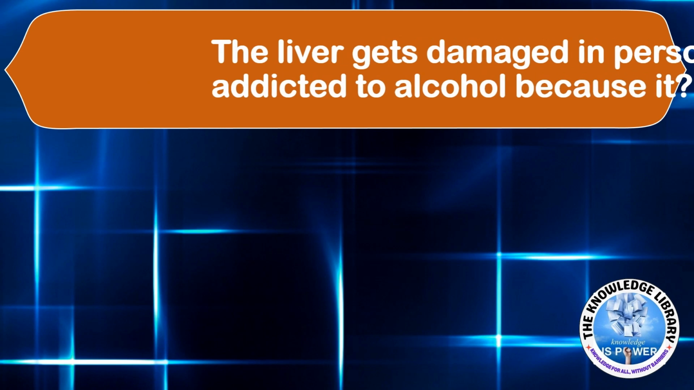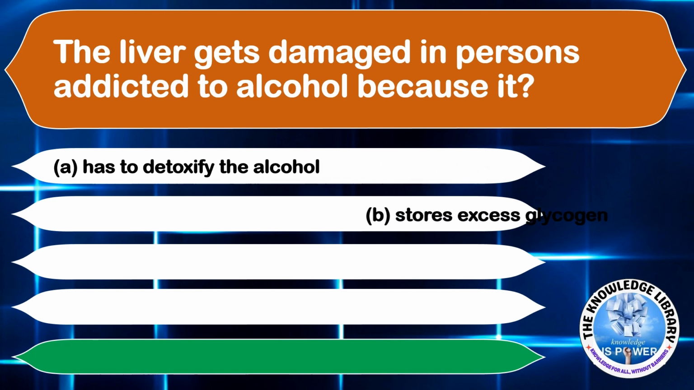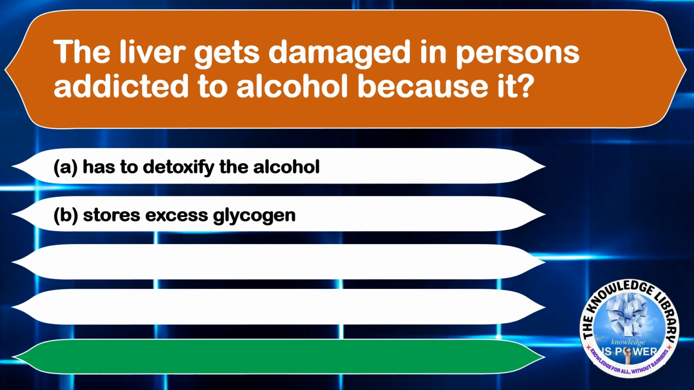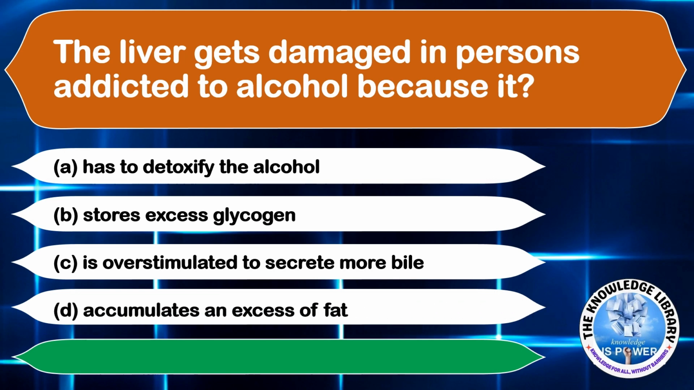The liver gets damaged in persons addicted to alcohol because it has, option A, to detoxify the alcohol. Option B, stores excess glycogen. Option C, is overstimulated to secrete more bile. Option D, accumulates an excess of fat. The correct answer is option A, has to detoxify the alcohol.